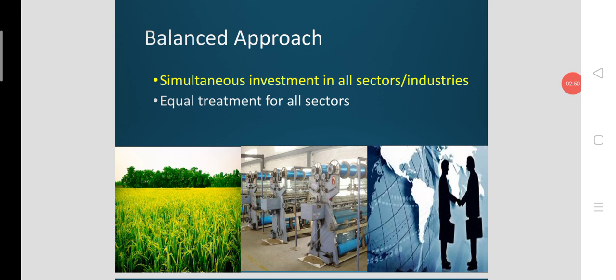Balanced growth strategy advocates simultaneous investment in all sectors or in all industries. All sectors or all industries don't mean 100% of the industries or sectors. That could be most of the important sectors or most of the major sectors of the economy. So simultaneous investment should be given, or equal treatment should be made, for the development of all major sectors of the economy. This is the balanced growth strategy.